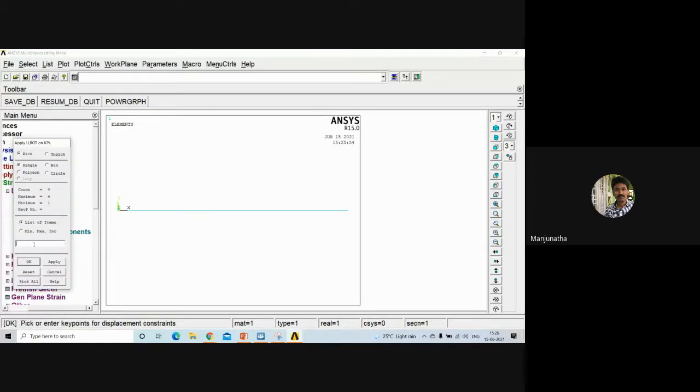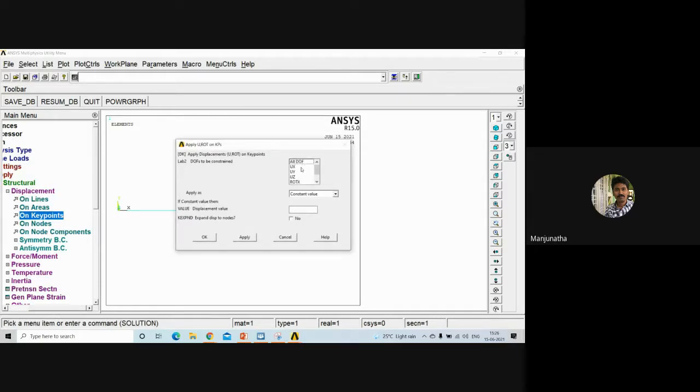On which key point do we need to place the support? That is the first key point. It can be typed here or selected directly here. First key point, and click OK.